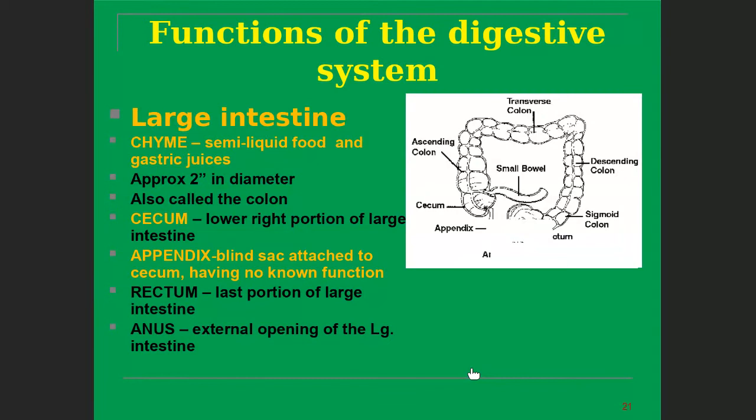The rectum is the last portion of the large intestine, and the anus is the external opening of the large intestine. I have explained these parts of the large intestine, which function for digestion and for eliminating waste products from the body.